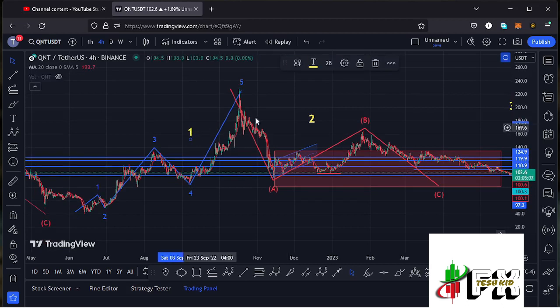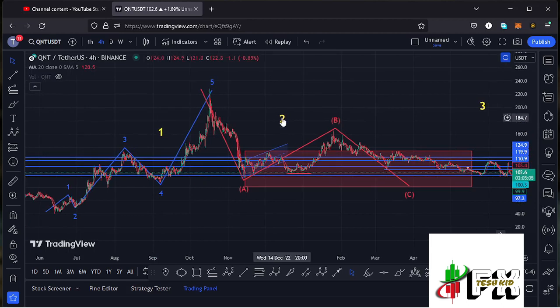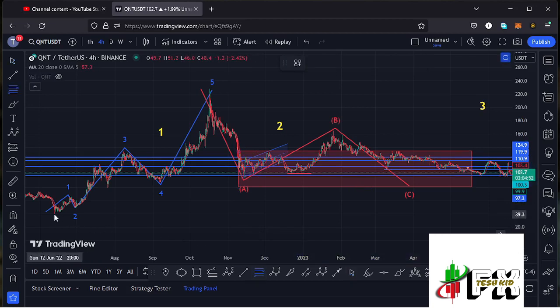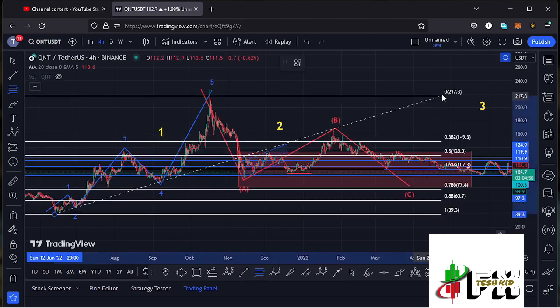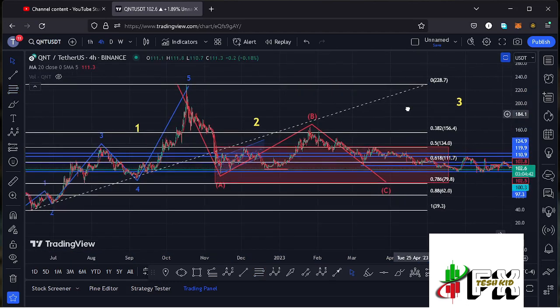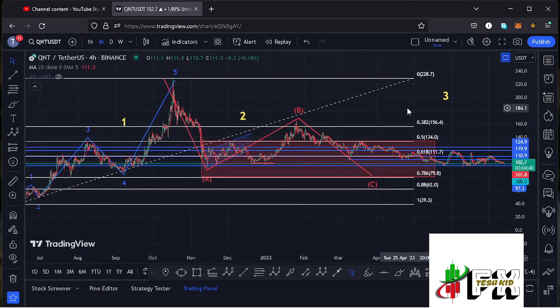Then we started a breakdown move in the formation of a larger Elliot wave count 2 into the minimum retracement area highlighted on the charts using this red target area, an area that I came up with by connecting the fibs from the low of the first wave to the high of that wave 1, giving me a minimum retracement area between the fib level 0.5 and the fib level 0.78, which is an area that we have almost fully maximized, and there are high chances that Quant has a low in place for the second wave.